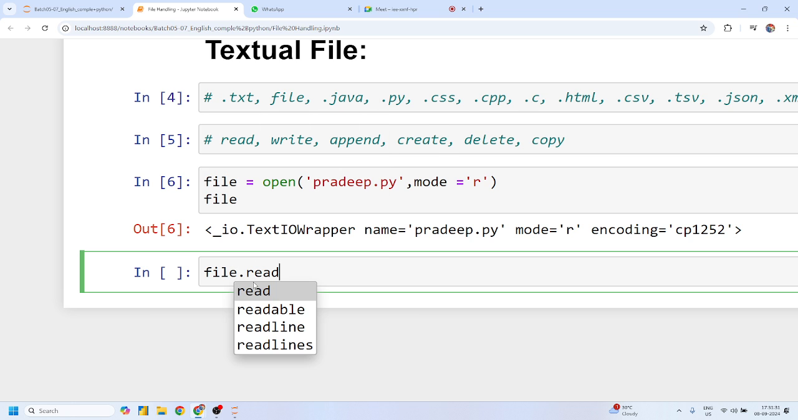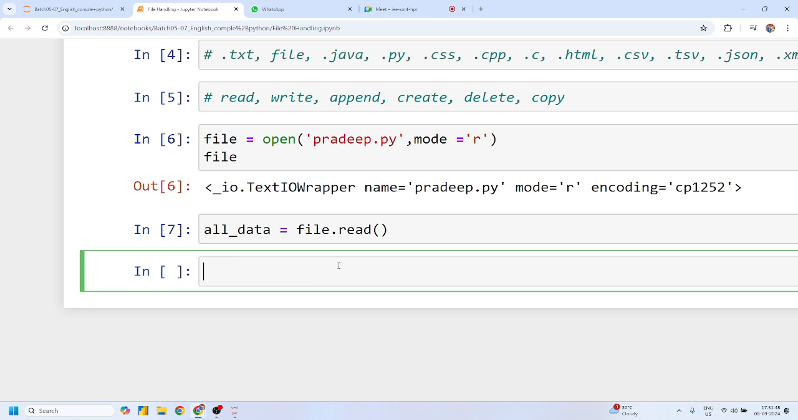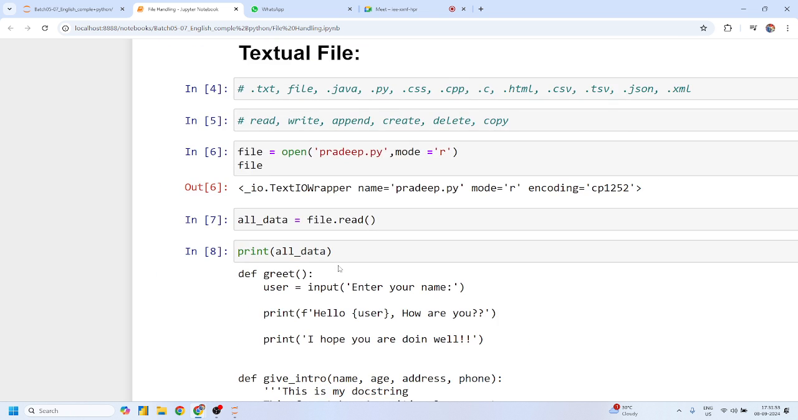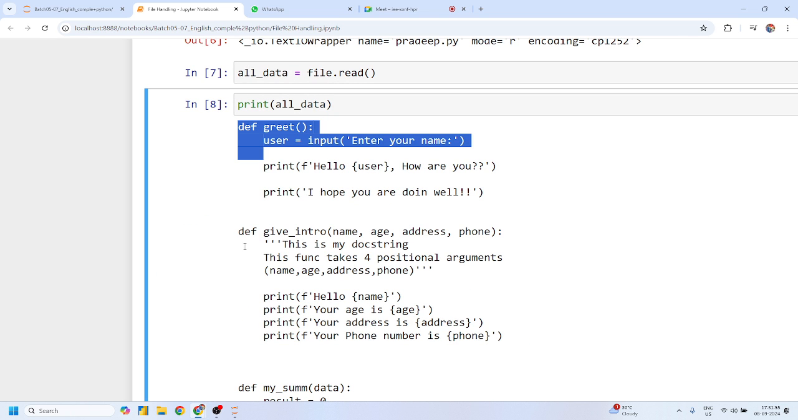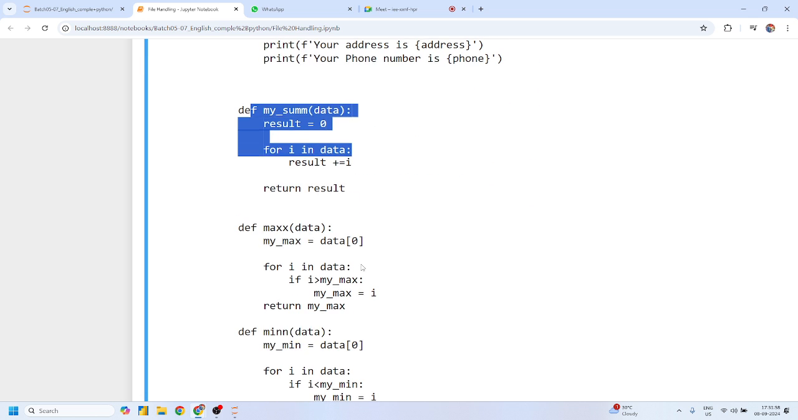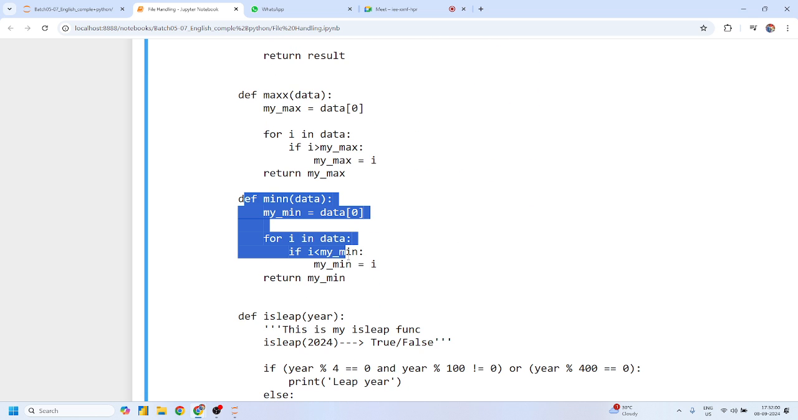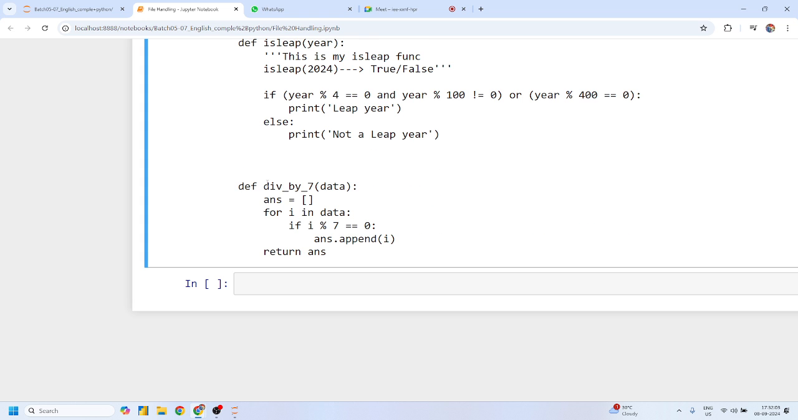Now because you want to read all the data, you will write the read method. Simply pass this file.read in the print function, or you can store all the data in this all data variable, and you can simply print all data. Guys, I think this is all the content that was written in my pradeep.py file. Am I right? Yes or no?